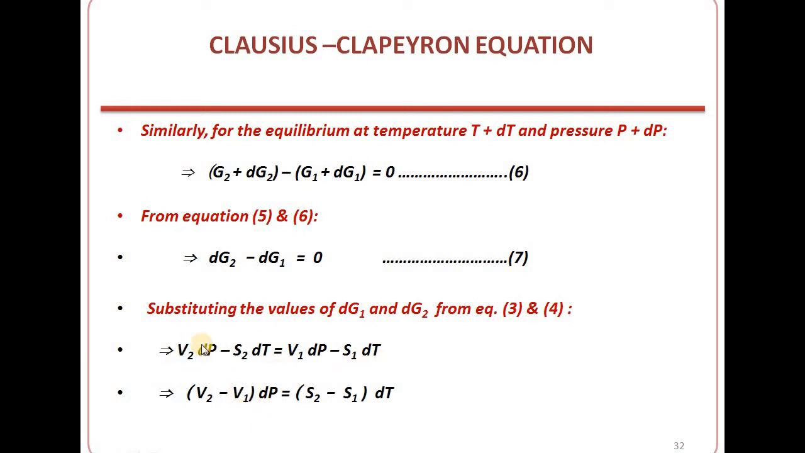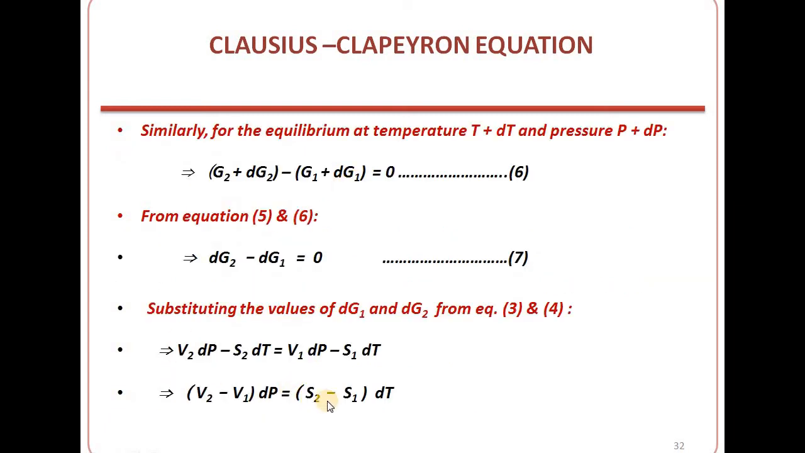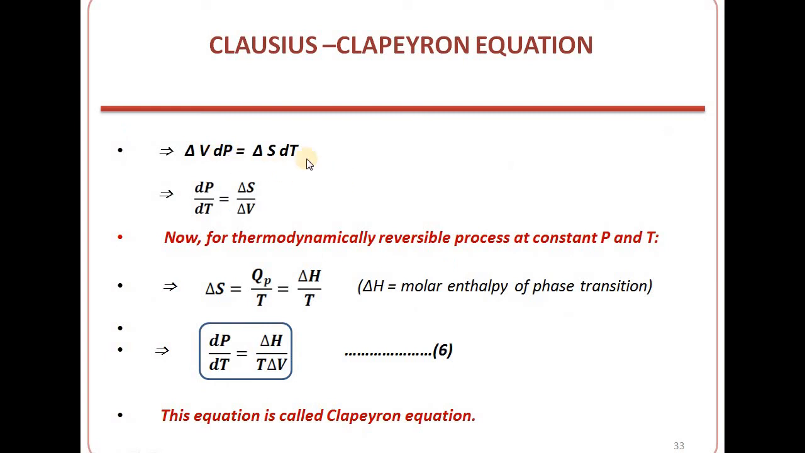Now we are taking dp substituents same on the left hand side, where dt substituents on the right hand side. So we are having (v2 minus v1) dp, that is equal to (s2 minus s1) dt. So from this we can write del v dp is equal to del s dt, and we can write dp by dt is equal to del s by del v. This is the change in molar entropy and this is the change in molar volume. So variation of pressure with temperature is equal to the ratio of change in molar entropy to the change in molar volume.